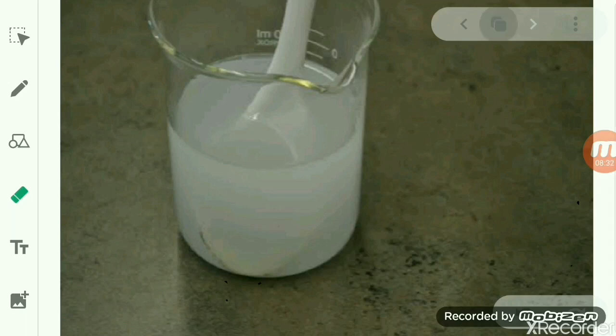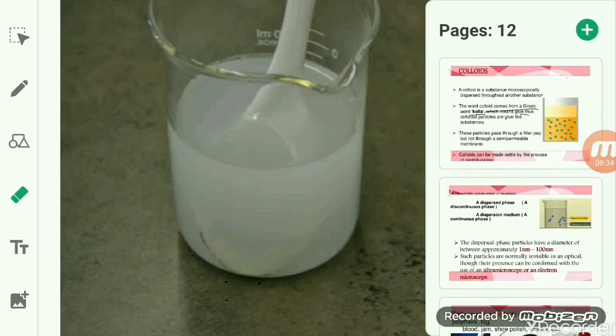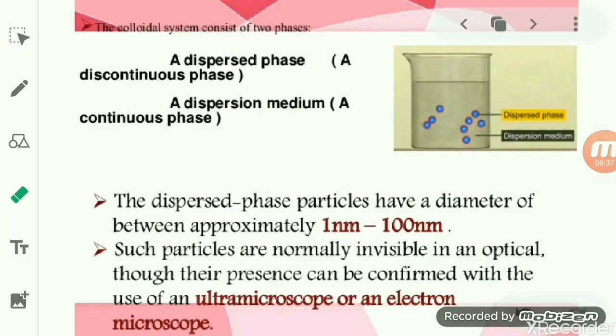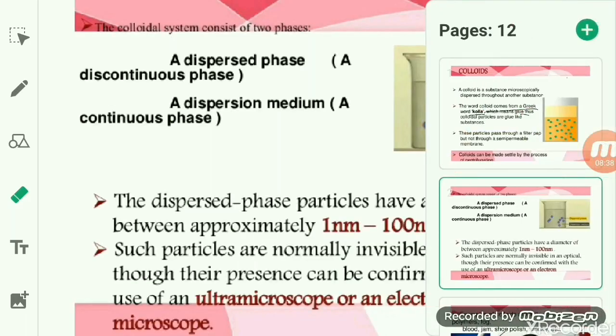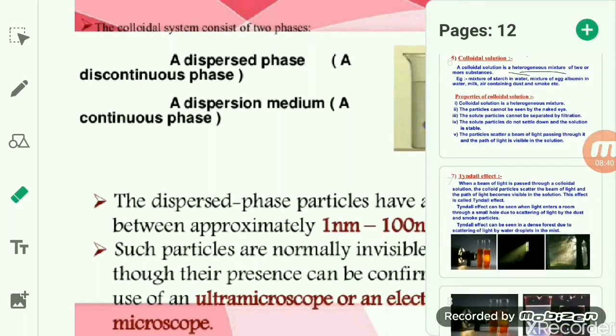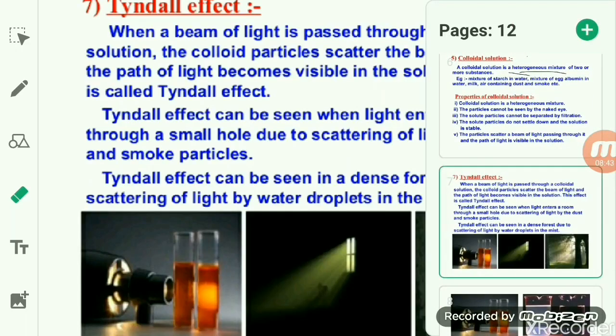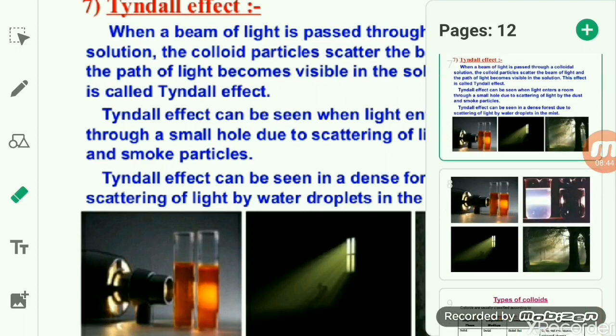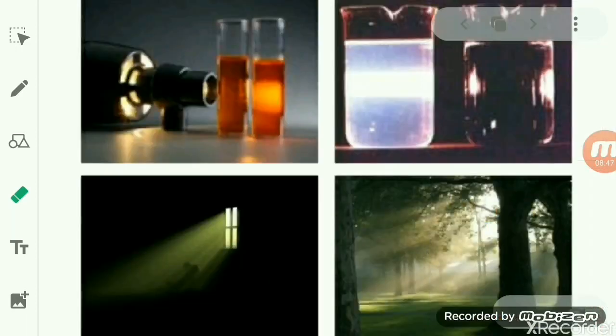Now there are also some properties of this solution by which we can say that it possesses suspension properties too. When you throw a beam of light through it, what happens?